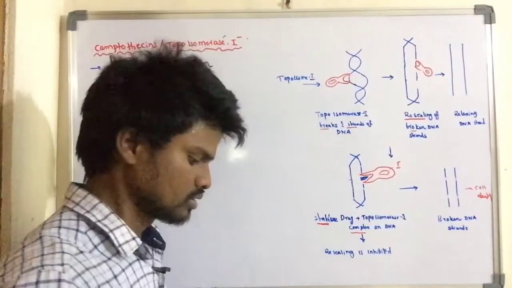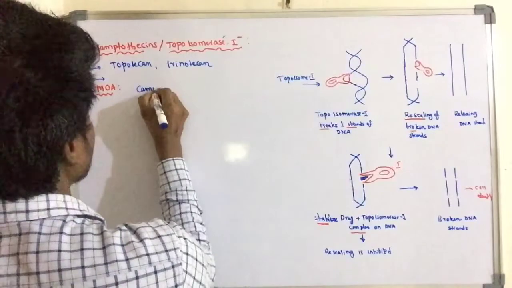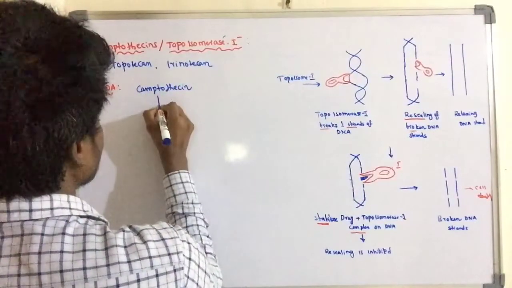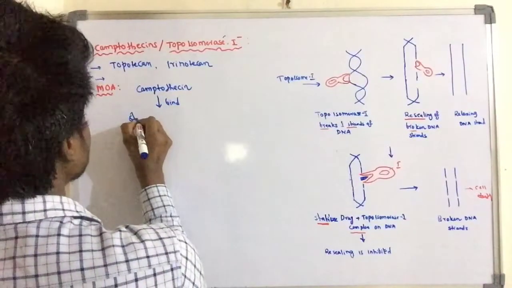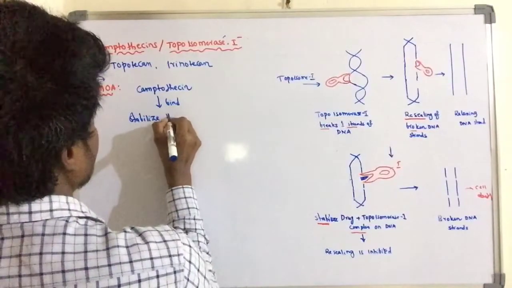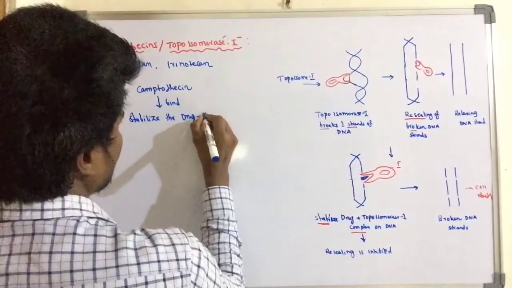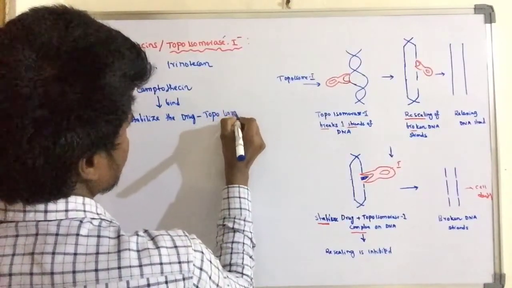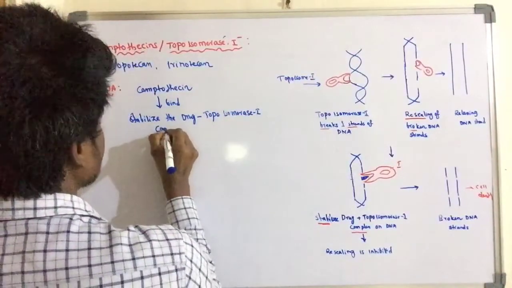First, for example, camptothecins bind and stabilize the drug-topoisomerase 1 complex.